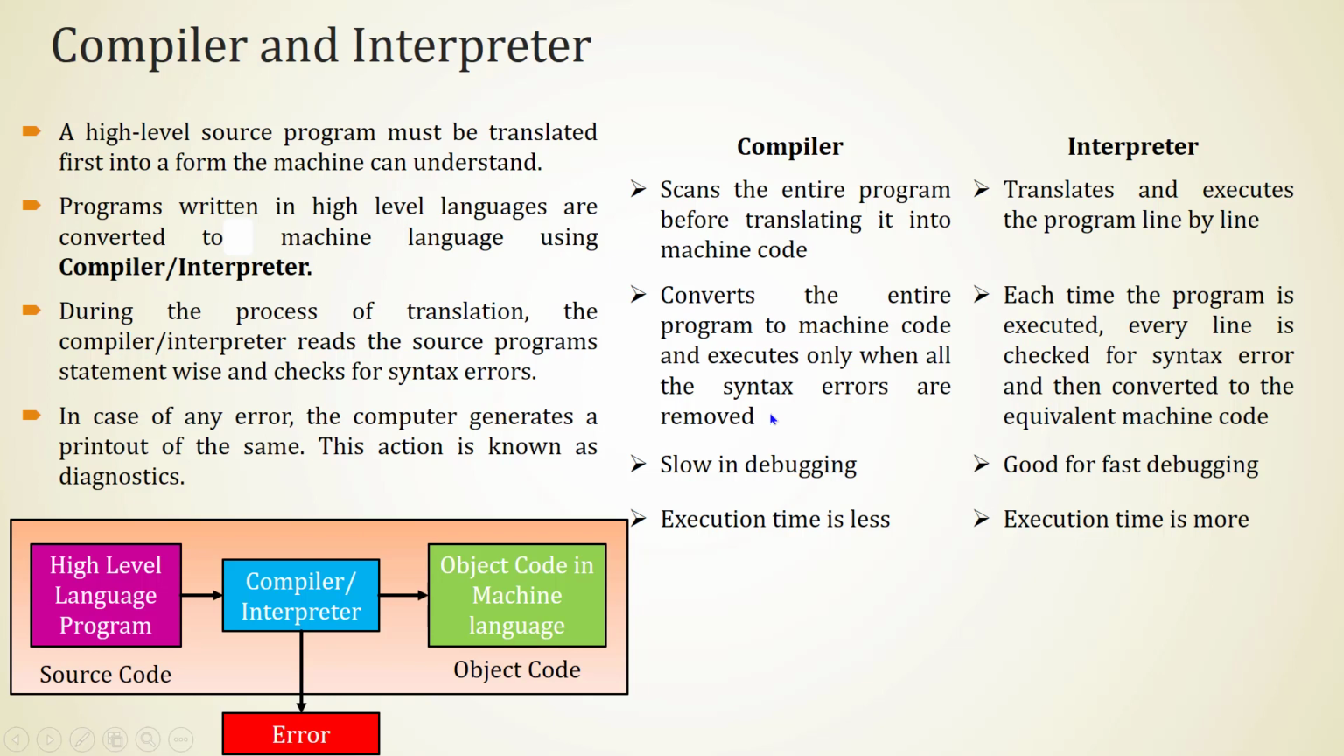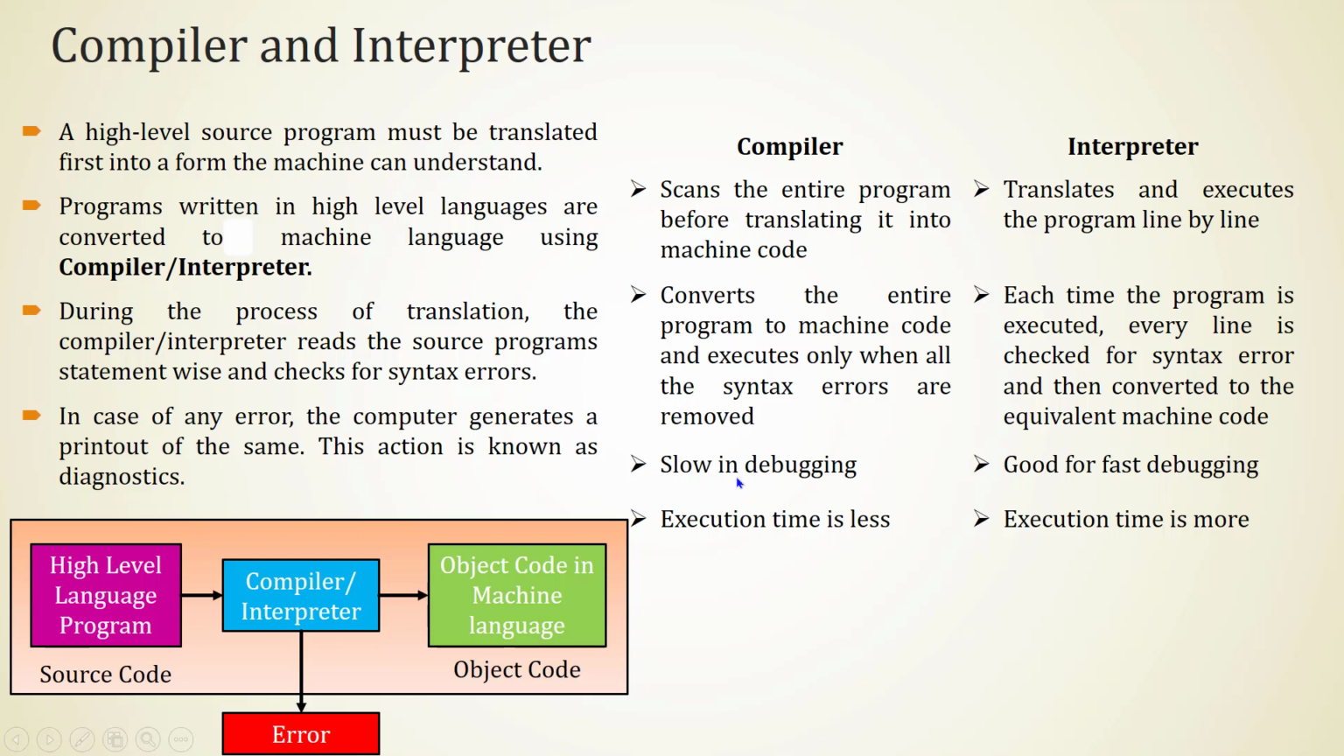So if suppose I have a program with 10 lines. You just imagine I didn't have any mistakes or error in the first 9 lines. So in case of compiler, those 9 lines will not be executed because the 10th line has an error, because we are converting the entire program to machine language first. In interpreter, each time the program is executed, every line is checked for syntax error and then converted to the equivalent machine code. So in case of interpreter, if the error is in the 10th line, up to the 9th line we will get the output, or it will be executed properly.